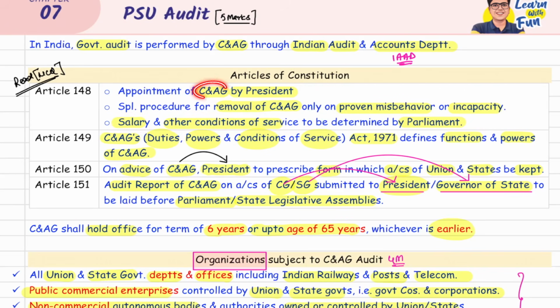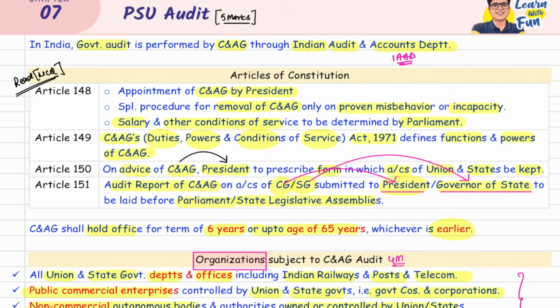So ICAI can ask who appoints C&AG? The President. Then, C&AG's duties, powers and conditions of service are covered by a particular act of 1971. Just understand there is an act, the C&AG DPC Act, meaning Duties, Powers, Conditions of Service Act 1971, which defines the functions and powers of C&AG. Now, what is the format of the accounts of union and state government? This format is decided by the President, but for this he can take the advice of C&AG. So based on the C&AG advice, the President prescribes the format of the accounts of union and state.